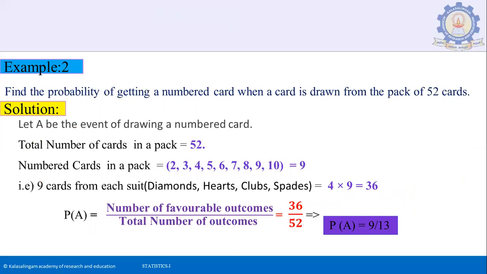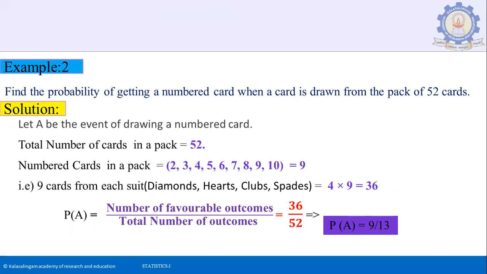Example: find the probability of getting a numbered card when a card is drawn from a pack of 52 cards. Let A be the event of drawing a numbered card. So total number of cards in a pack is 52. Numbered cards in a pack are 2, 3, 4, 5, 6, 7, 8, 9, 10, totally 9 in each suit. There are 4 suits: diamonds, hearts, clubs, spades. So total number of numbered cards is 4 into 9, 36.